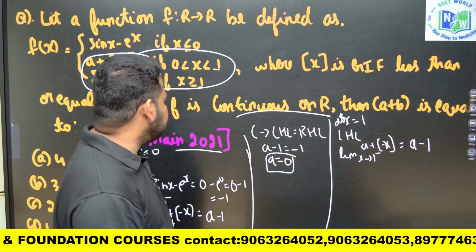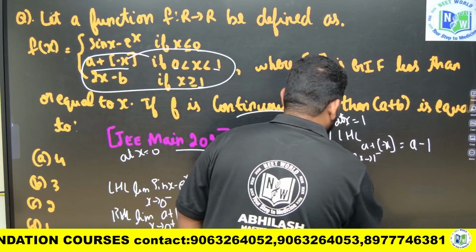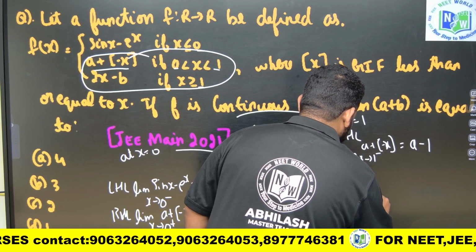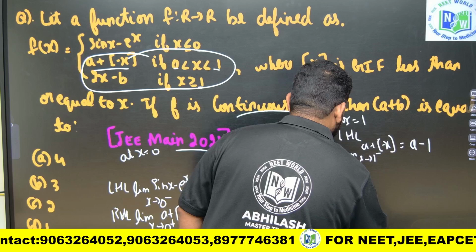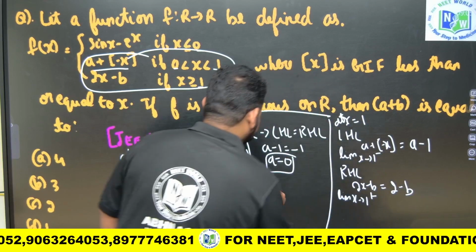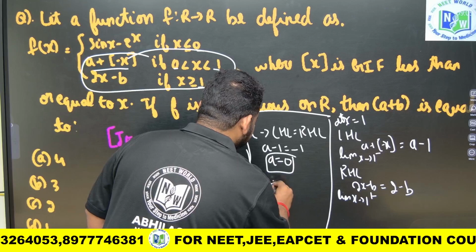Next thing is, you have to understand RHL. RHL is nothing but the limit as x tends to 1 plus. The given function is 2x minus b. So this will become just 2 minus b.